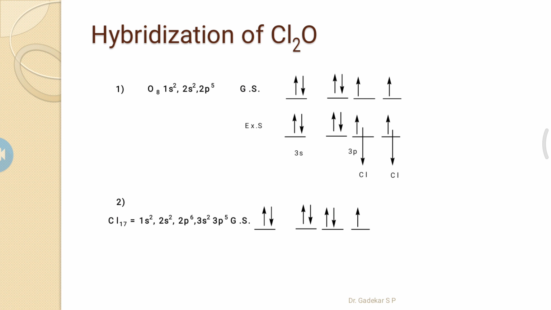So next is the hybridization of Cl2O. First, the oxygen atom is the central atom.